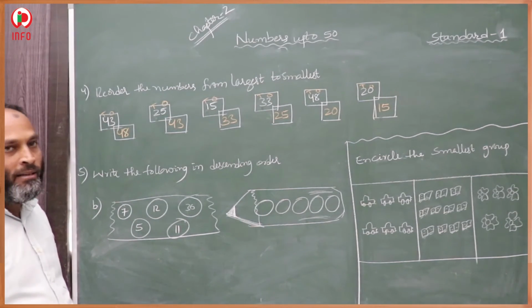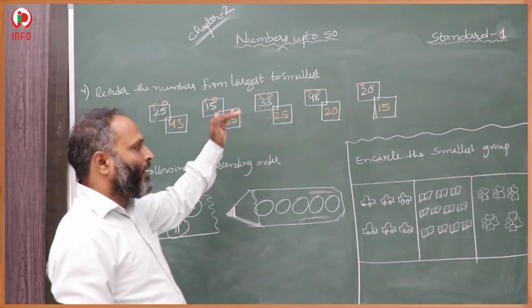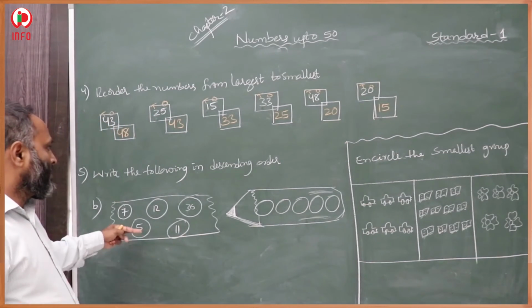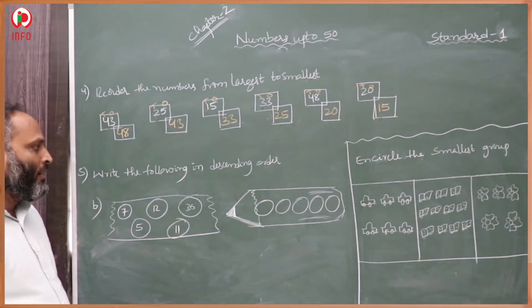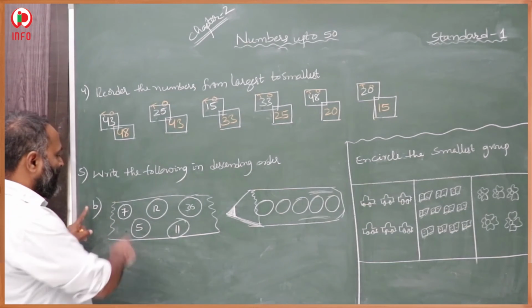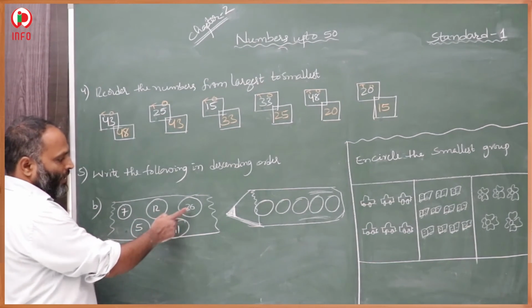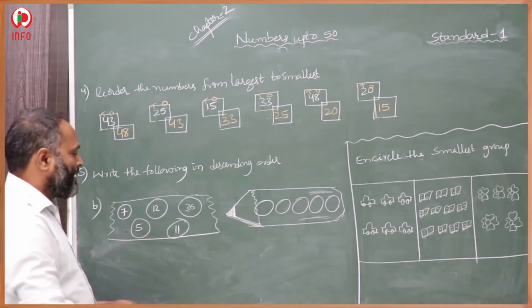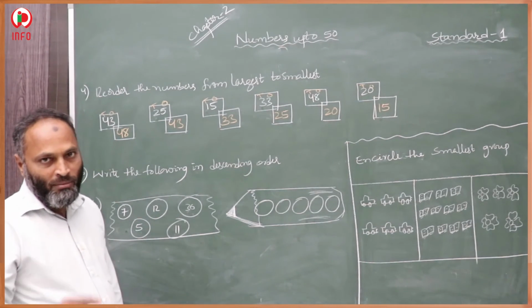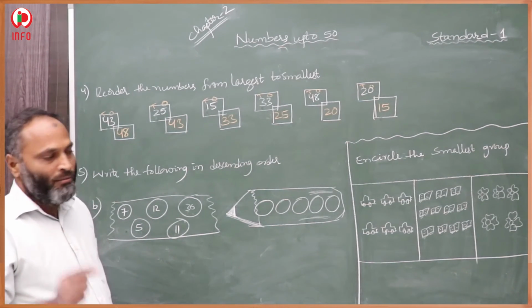Descending order means decreasing order. Decreasing order means from largest to smallest we have to arrange. Here also, descending order means decreasing order. First we have to arrange the largest one. Here 7, 5, 12, 11 and 36. 36 first. We check the double digit numbers, because double digit numbers are the larger numbers.